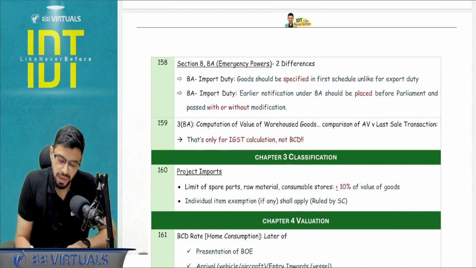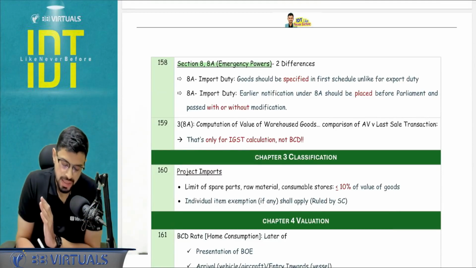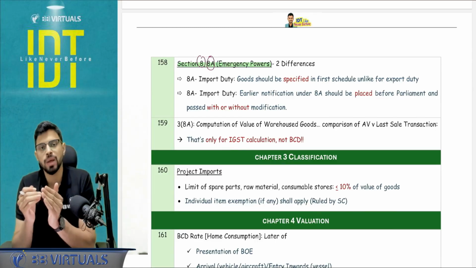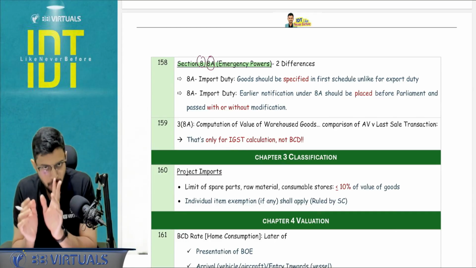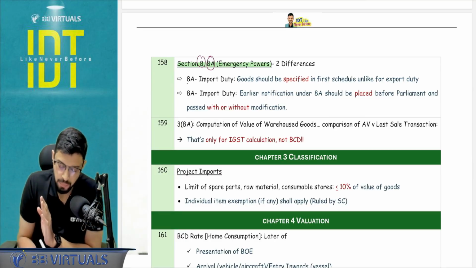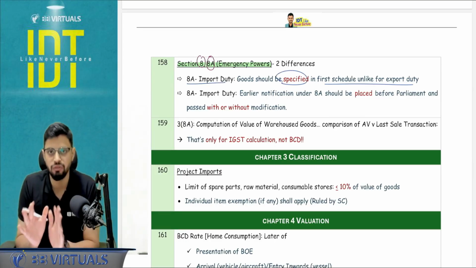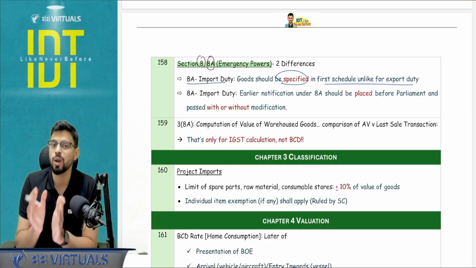Next, section number 8 and section number 8A that deal with the emergency powers. 8 is export, 8A is import. Now, if I compare both, maybe some true, false MCQ can be asked. There are two primary differences. Please understand, for 8A import duty, the goods should be specified in the first schedule. In 8, they have mentioned may or may not be specified.